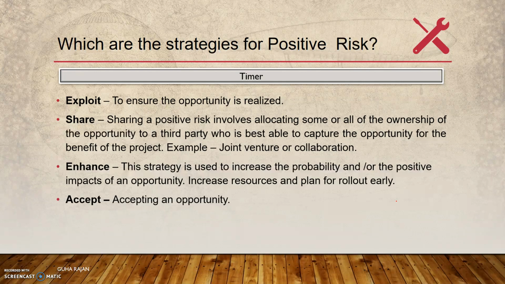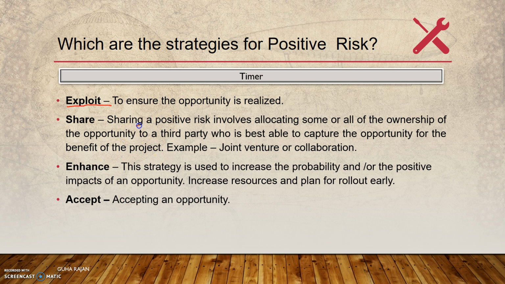This is self-explanatory as well. Exploit is, if you know there is an opportunity, you might exploit the risk. And exploit generally happens for a first-timer coming into the market with a unique product. Then you can always exploit the market, and if the product is well accepted by the customer, you can determine the pricing, and that is where you have a market monopoly. Some products have a market monopoly.